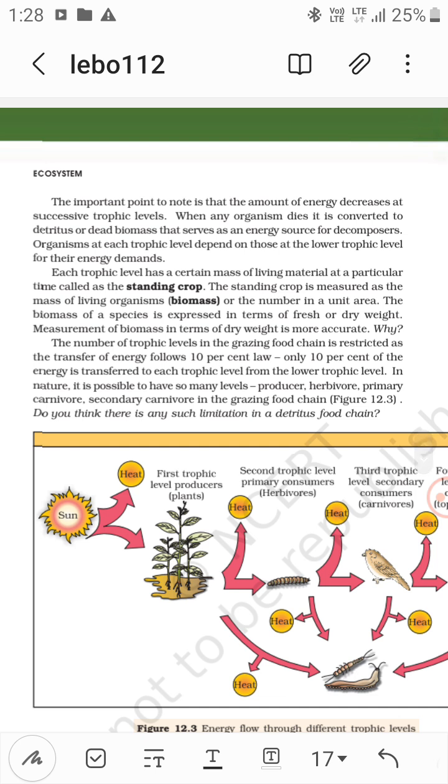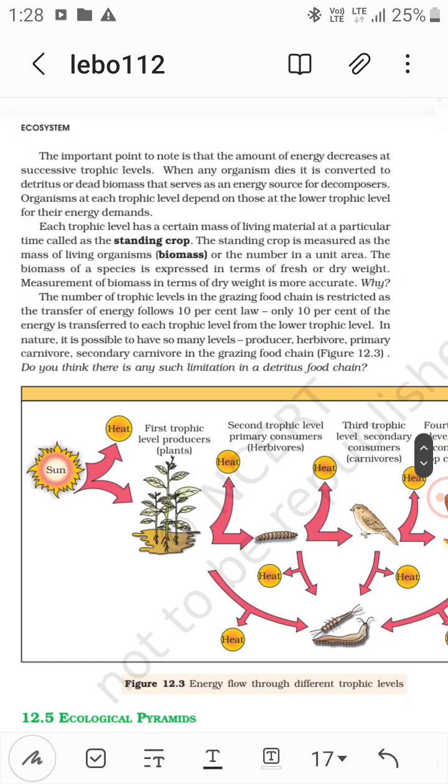The important point to note is that the amount of energy decreases at successive trophic levels. So when any organism dies, it is converted to detritus or dead biomass that serves as an energy source for decomposers. Organisms at each trophic level depend on those at the lower trophic level for their energy demands.